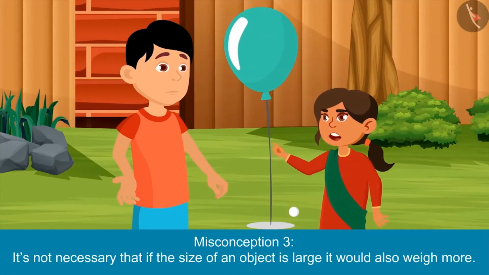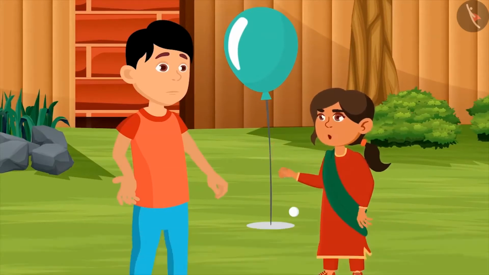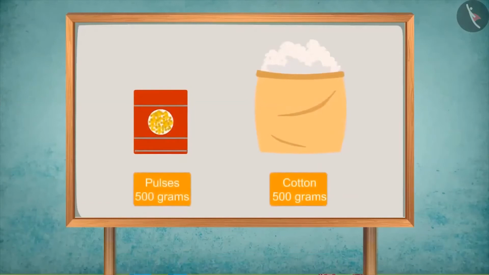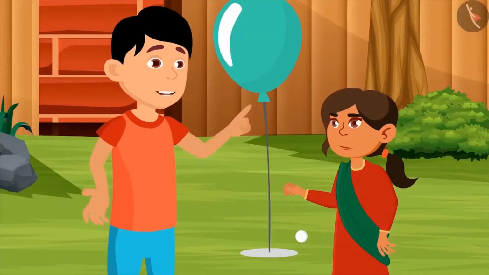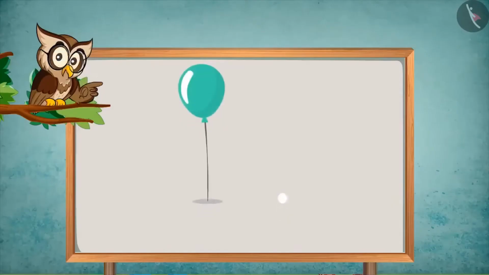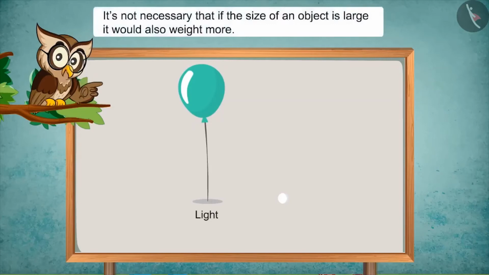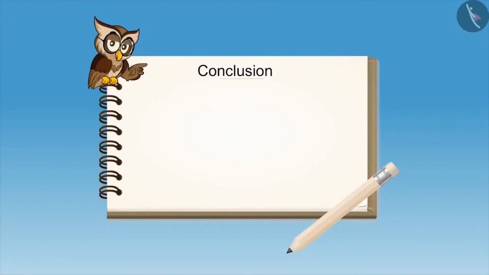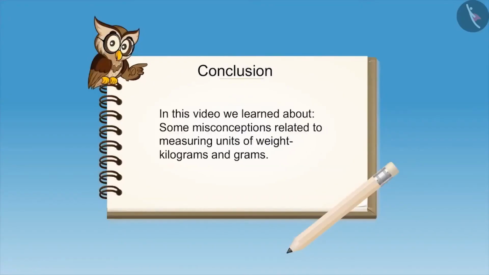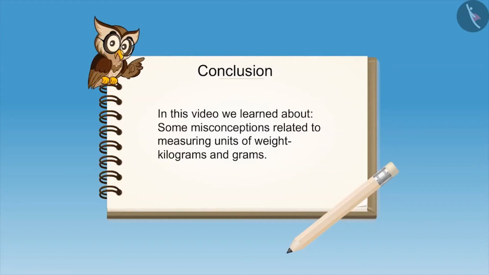Oh yeah, just now we have seen how a large quantity of cotton was equal to the weight of comparatively less quantity of pulses. Yes, now you understood well. Kids, always remember, the weight of an object doesn't depend upon how big or small it is, while it depends upon the heaviness of an object. So, kids, in this video, we learned about some misconceptions related to measuring units of weight, kilograms and grams.